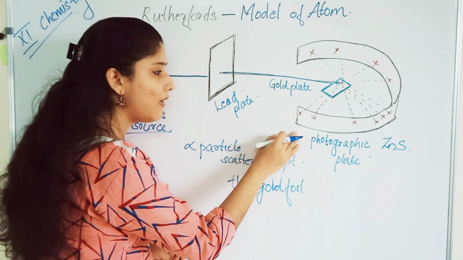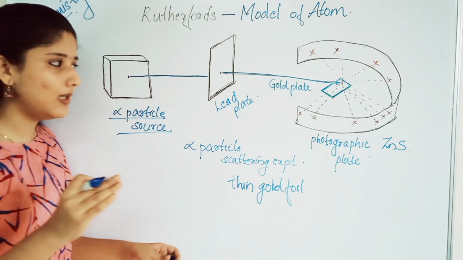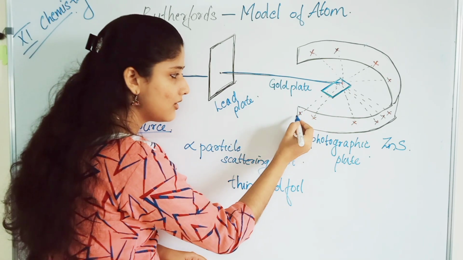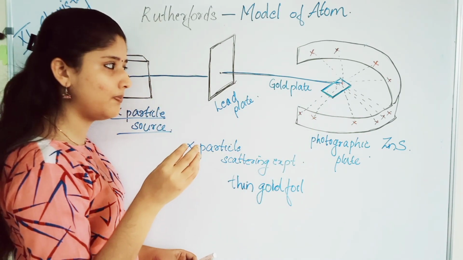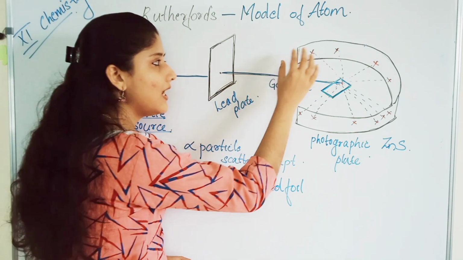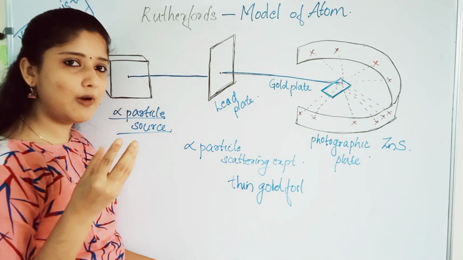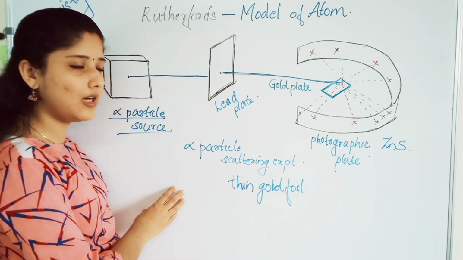Look here, this cross mark. This is how it will produce a flash of light when the alpha particles strike the zinc sulfide screen. This is the alpha particle experiment.